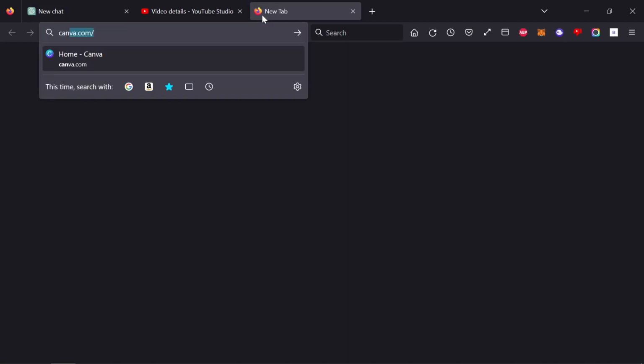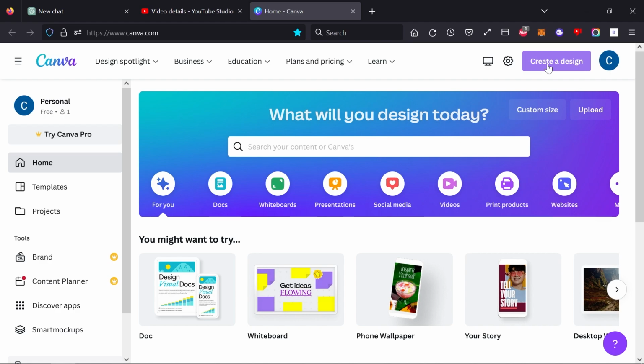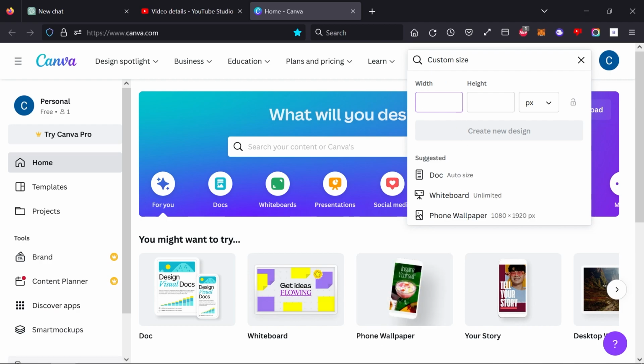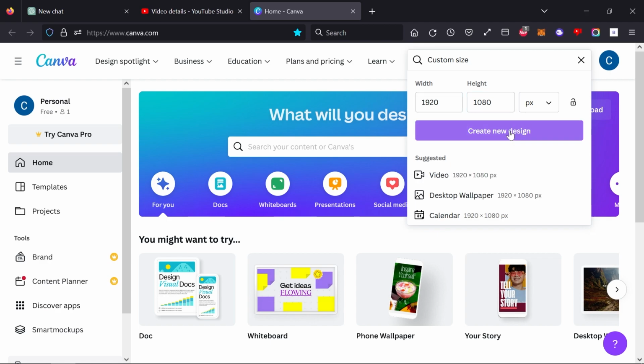To make the thumbnail, I decided to use canva.com because it's free. Then I went to create a new design. I clicked on custom size, and I inputted the size of 1920 by 1080, which is the size of a thumbnail. Click create new design.